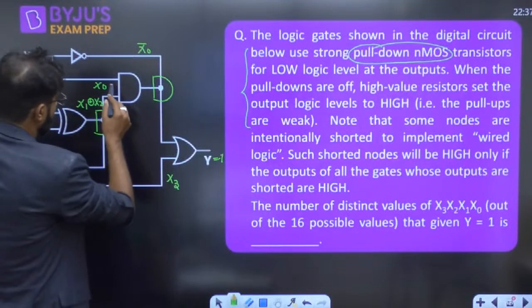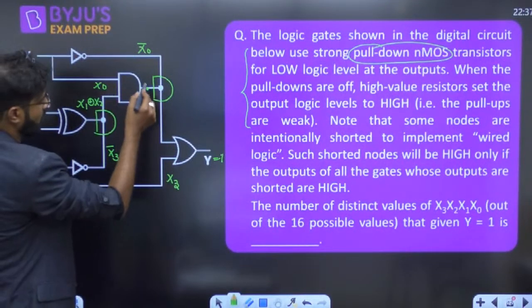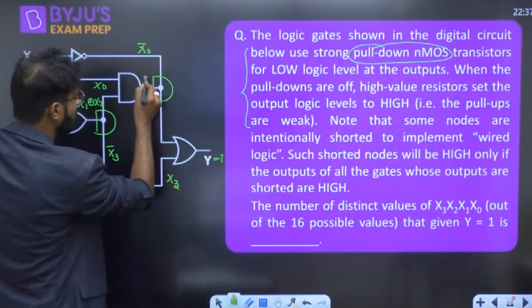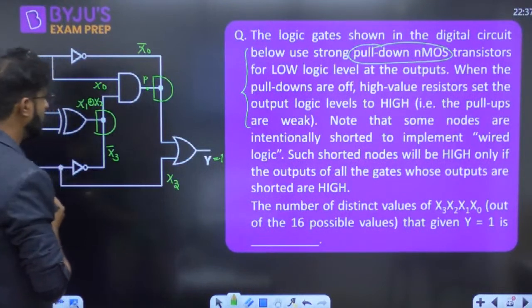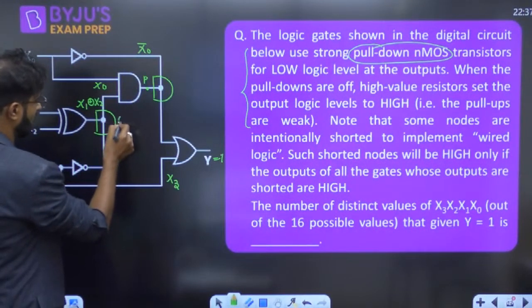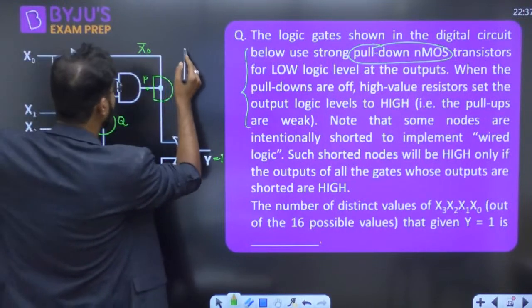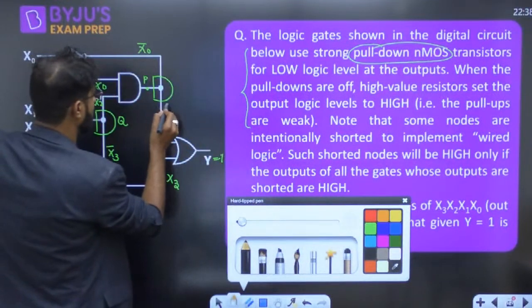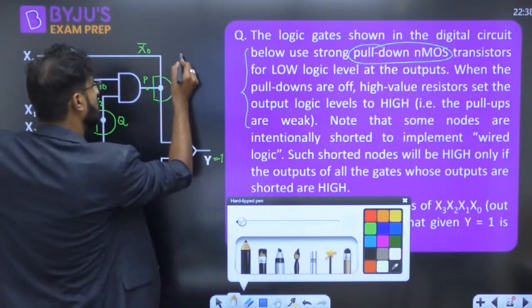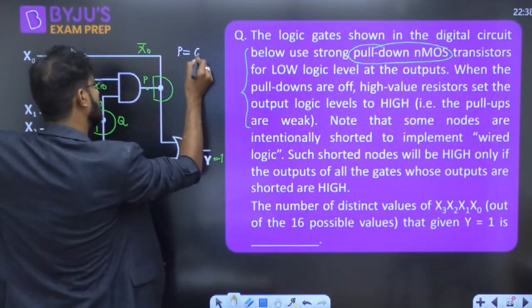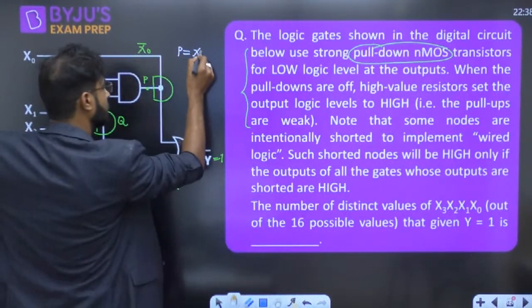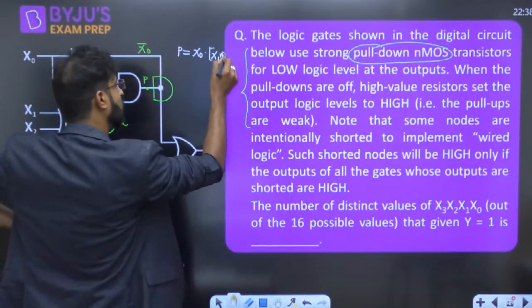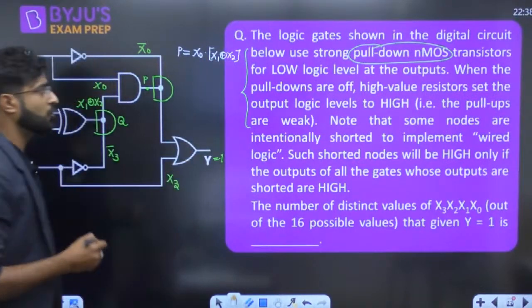Now everyone, this is the output here. What should be the output you are getting? Suppose I am writing this one is called P, and this is called Q. So what should be the value of P? This P is called nothing, it is just x naught into x1 XOR x2.